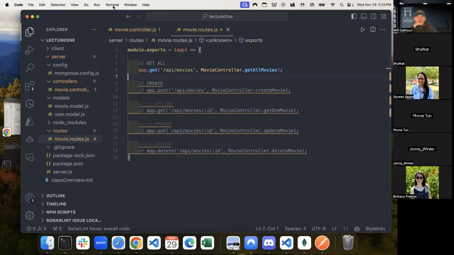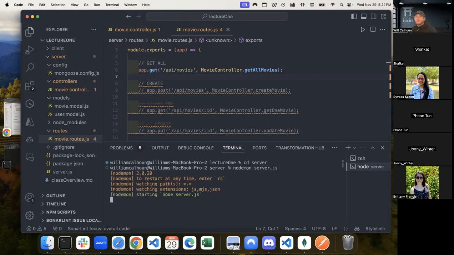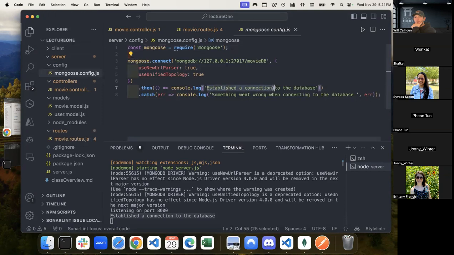So let's get a new terminal, cd into my server, and run node mon server.js. We see that it's listening on port 8000. That's good. That means our server.js file was read correctly, and we have established a connection to the database. So that means our config file was read correctly, and that promise of establishing a connection to the database is a .then, so everything is A-okay.